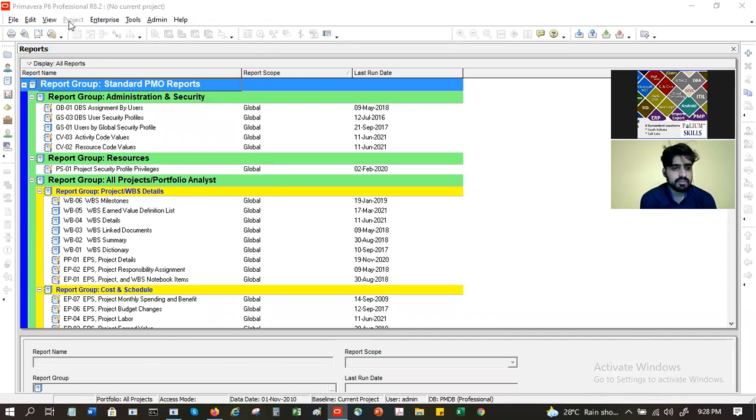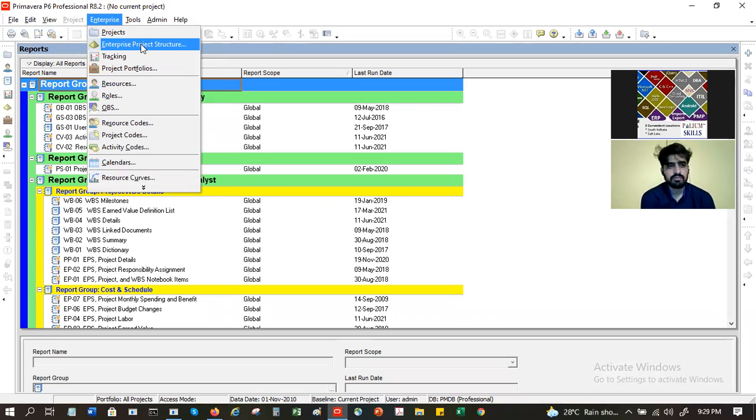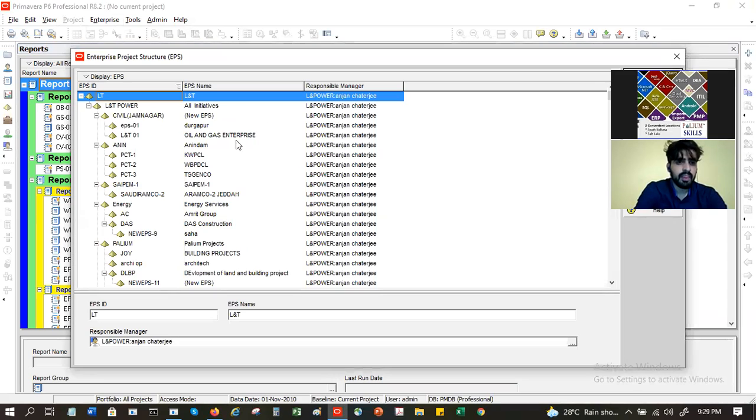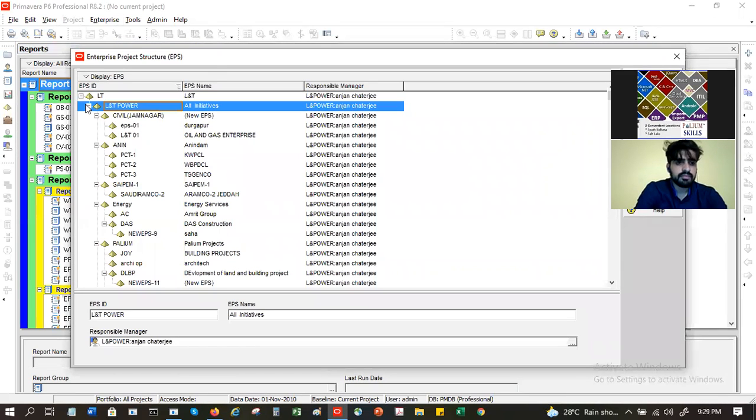And when we say project here, project means it is specific to one project. So there are two parts here. One is enterprise, one is project. Within enterprise, you will find there is the enterprise project structure, which is like a pyramid. See the icon here, this is the pyramid. So when I click on the enterprise project structure, I will get the entire structure like this.